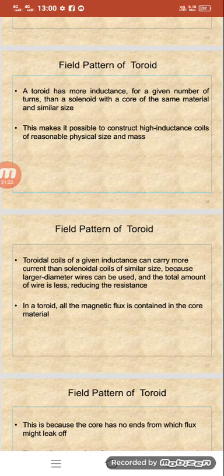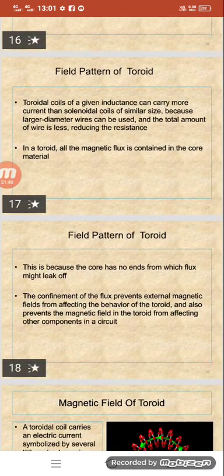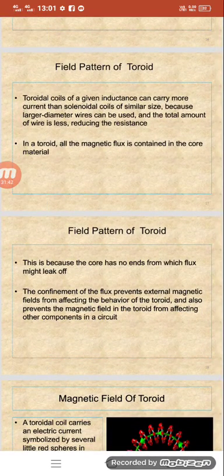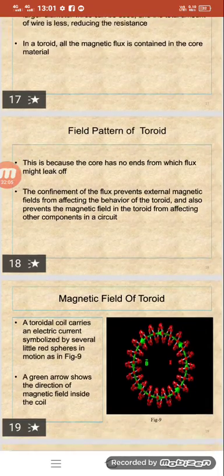In a toroid, all the magnetic flux is contained in the core material only. Field pattern of a toroid. This is because the core has no ends from which magnetic flux may leak off. That's why there is no flux leakage. The confinement of the flux prevents external magnetic fields from affecting the behavior of the toroid, and also prevents the magnetic field in the toroid from affecting other components in the circuit.